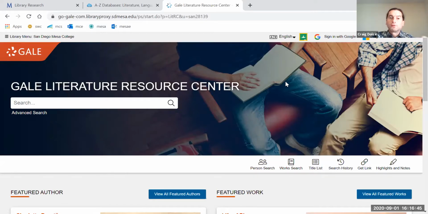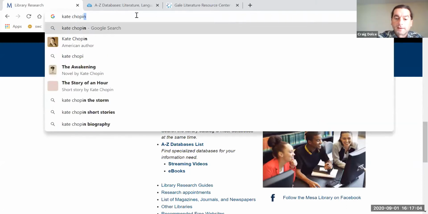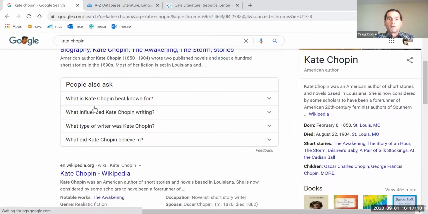But can you use sources from the internet as well? Absolutely. If you're going to do Google searches, make sure you use reliable websites. But Google Scholar works as well. Another website that works for this essay, right? And anytime you're writing an essay, Google your author's name, right? Most authors will either have a page on biography.com or will have their own website, right?